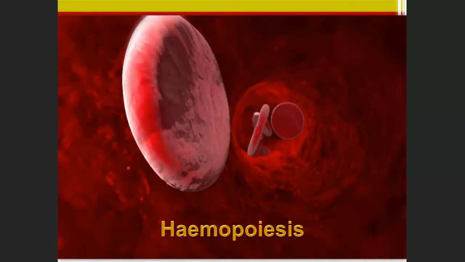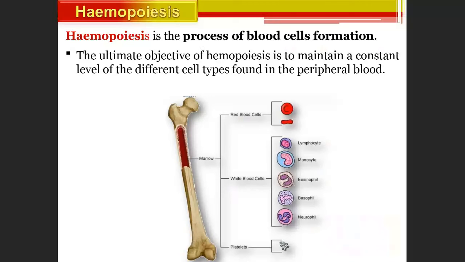Then what is next is hemopoiesis, right? So the chapter is about blood and its cells and hemopoiesis. Now hemopoiesis is the process of blood cell formation. The blood cells are formed. So the ultimate objective of hemopoiesis is to maintain a constant level of the different cell types found in the